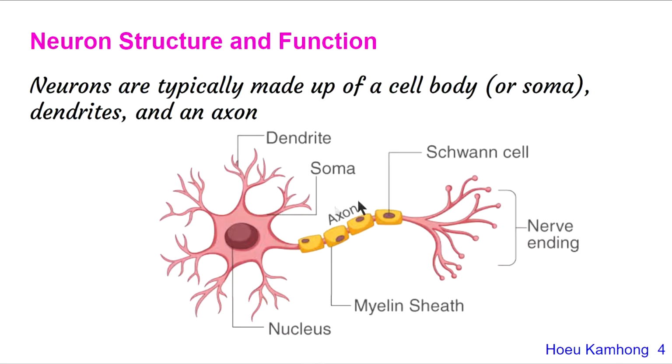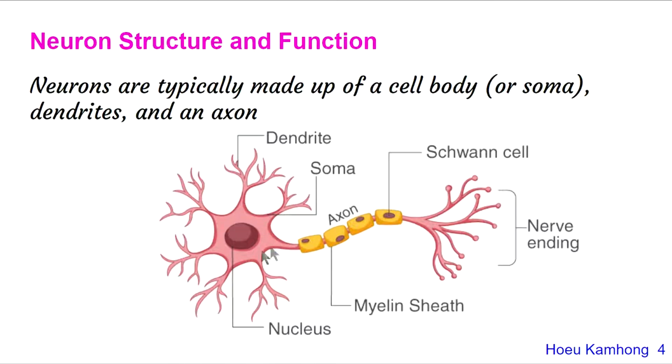So these tiny and short branch-like structures are called dendrites, and their function is to receive messages from other neurons or from the sense organs, and input the information to the cell body.